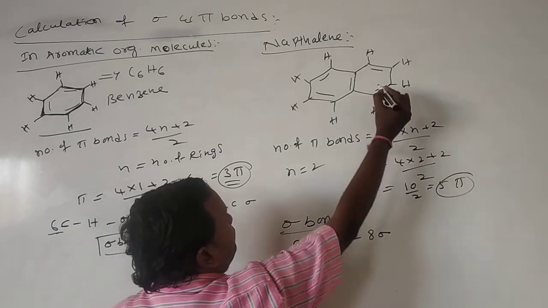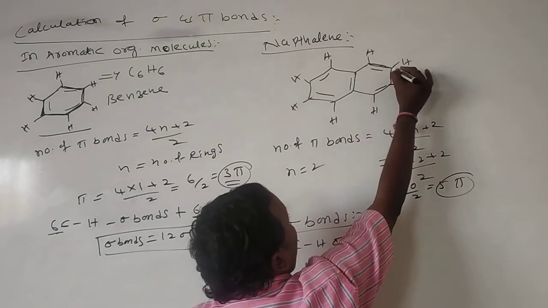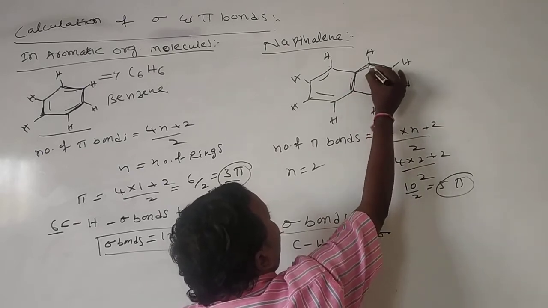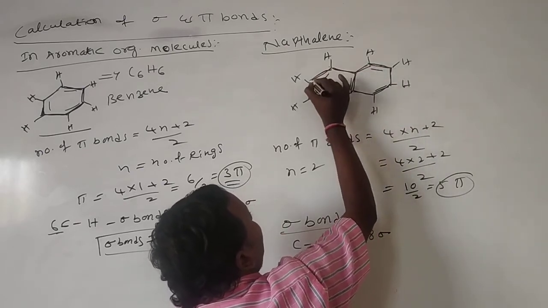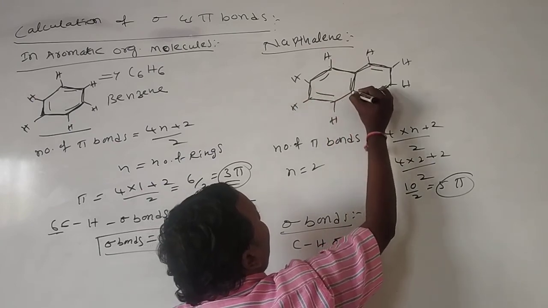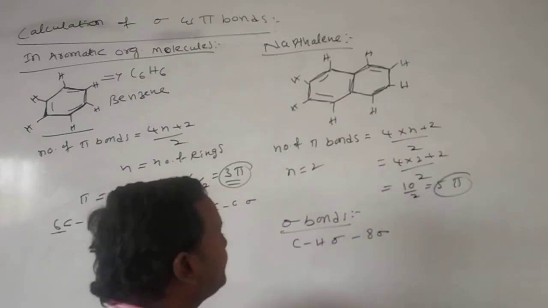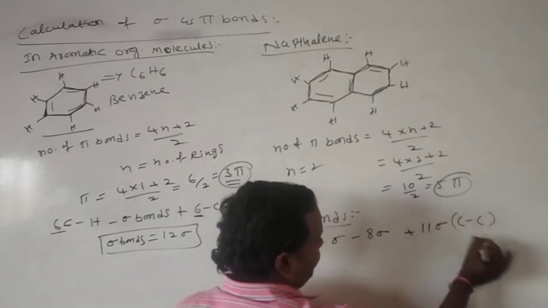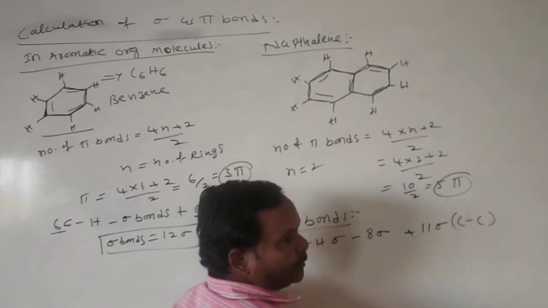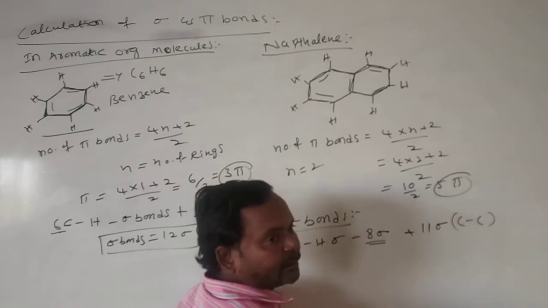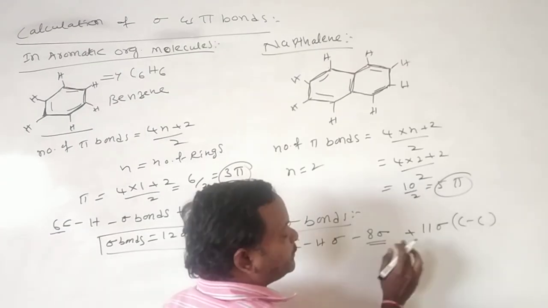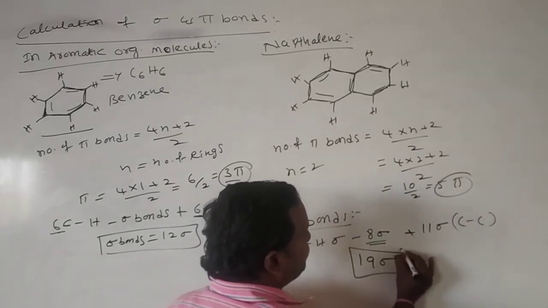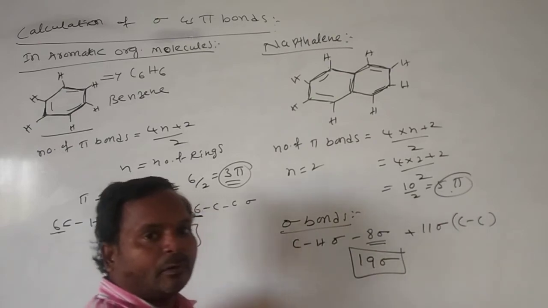After that, carbon-carbon: 1, 2, 3, 4, 5, 6, 7, 8, 9, 10, 11. 11 carbon-carbon sigma bonds are present, and 8 carbon-hydrogen sigma bonds. That means it has 19 sigma bonds, and 5 pi bonds.